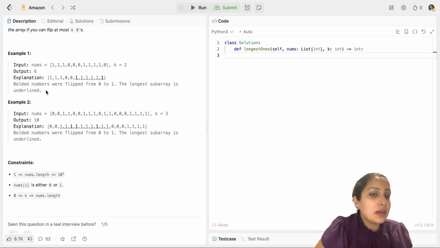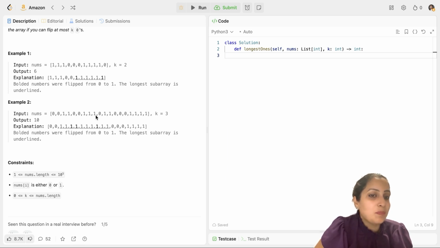That's done. Now let's look at another example here. In example 2 you have been given that you can flip at most 3 zeros. If you can flip 3 zeros, let's start from the zeroth index and check. Suppose I flip the first 3 zeros here. 1, 2, 3, 4, 5. Then my max consecutive ones would be 5. Can I do better? Let's move ahead. Maybe I can flip this 0, this 0, and this 0. In that case, I'll have 1, 2, 3, 4, 5, 6, 7, 8. 8 ones together. So it's better than the prior output.